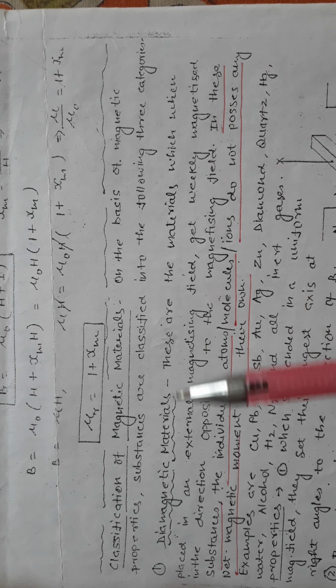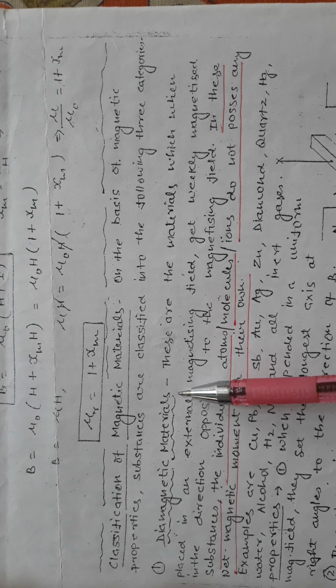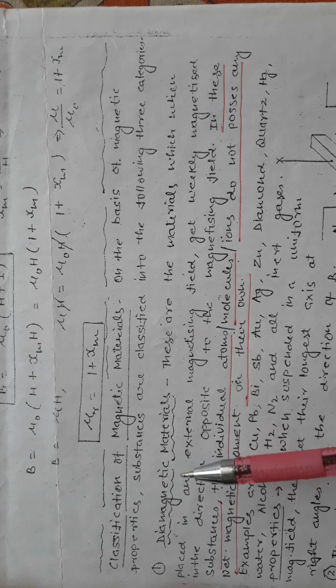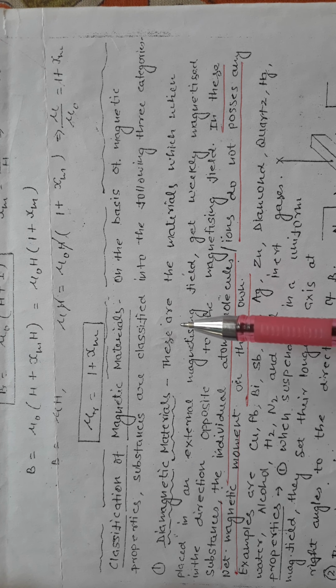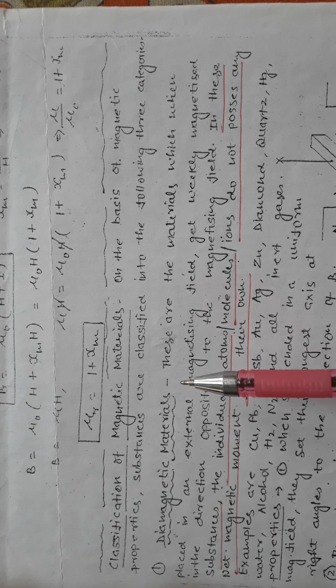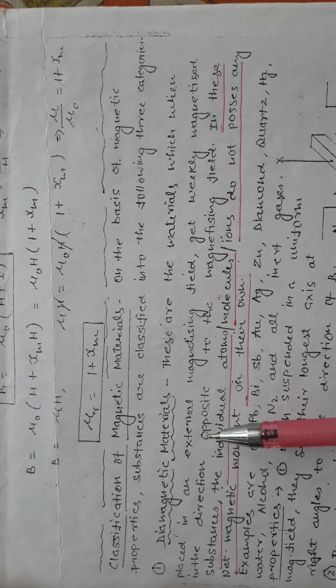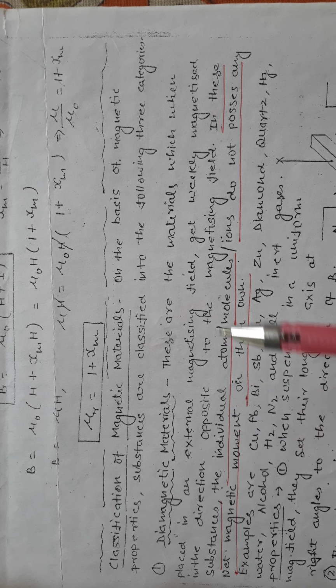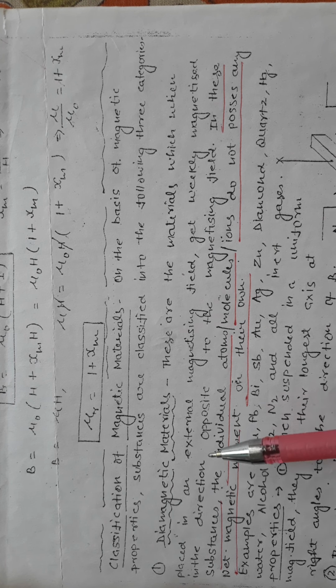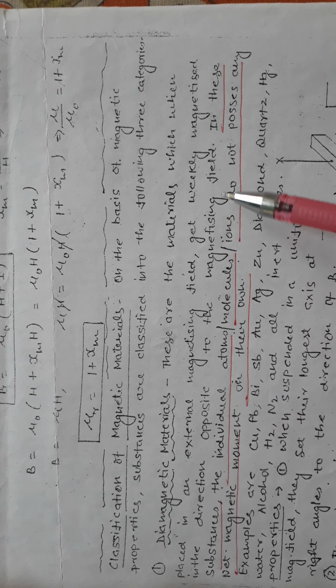So students, first type of materials are diamagnetic material. Dia means opposite, magnetic means magnetic field or magnetism. So these are the materials which are weakly magnetized or feebly magnetized or lightly magnetized in an external magnetizing field when they are placed in the field, and in the direction opposite to the magnetizing field.